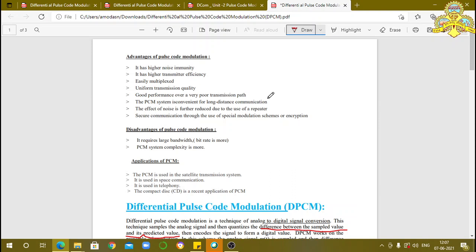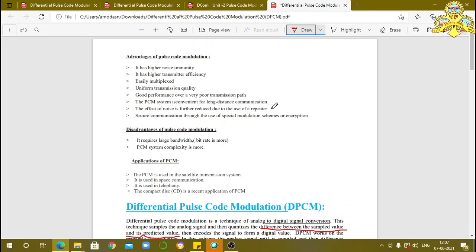The next one is that the PCM system is convenient for long distance communication. This PCM is suitable for long distance communication. The next one is that the effect of noise is further reduced due to the use of repeaters. A number of repeaters are used. Due to that, the signal strength can be increased.